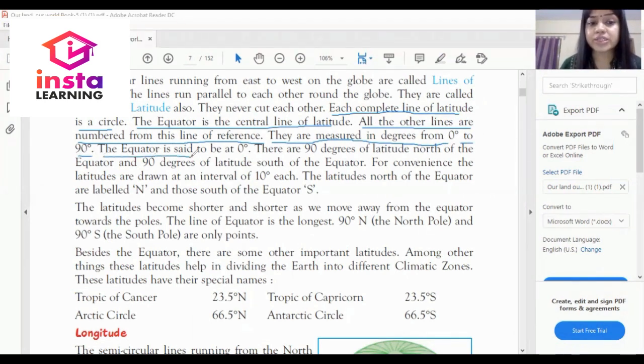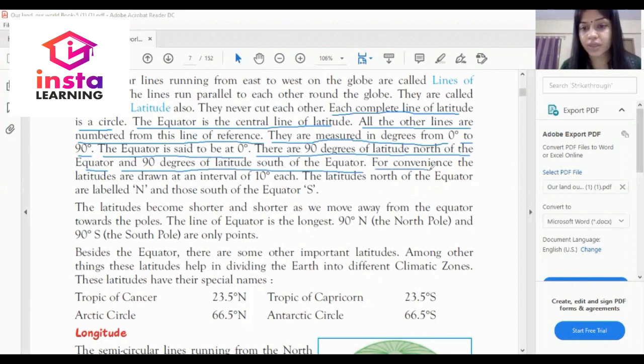The equator is said to be at 0 degree. There are 90 degrees of latitude north of the equator and 90 degrees of latitude south of the equator.